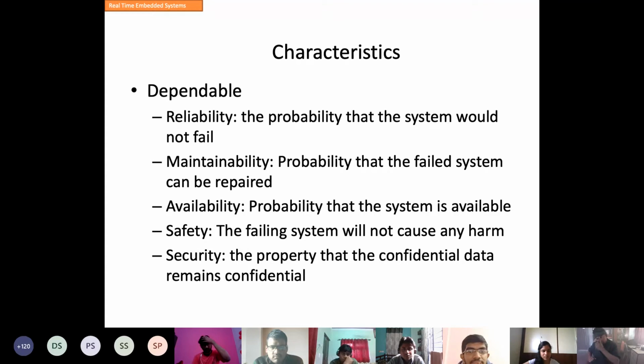So dependability, as I said, depends on reliability, maintainability, availability, safety, security. These are logistic problems. Those who will do research in embedded systems and in logistic management will find that the security, the logistic part of embedded systems, is the most important thing. Nowadays, people are already designing that.